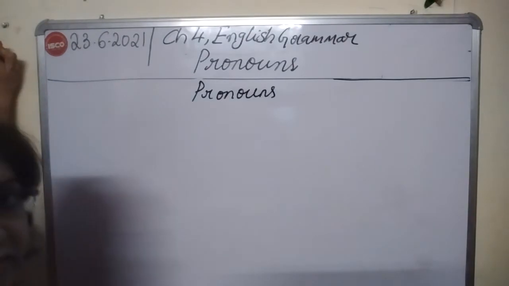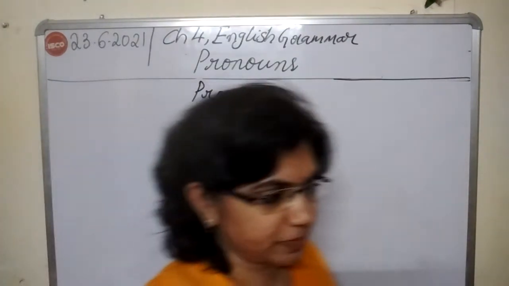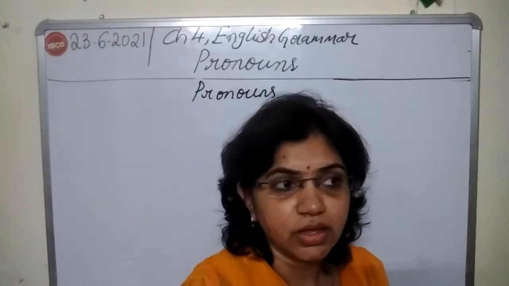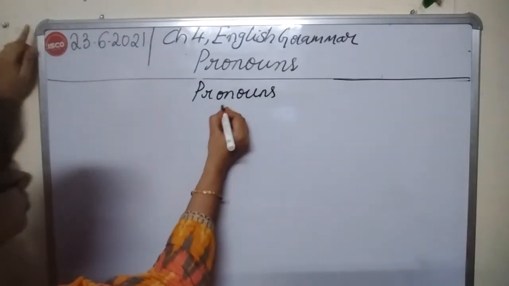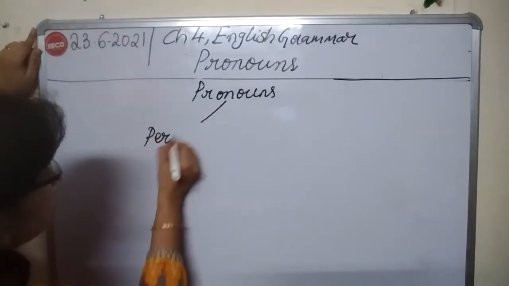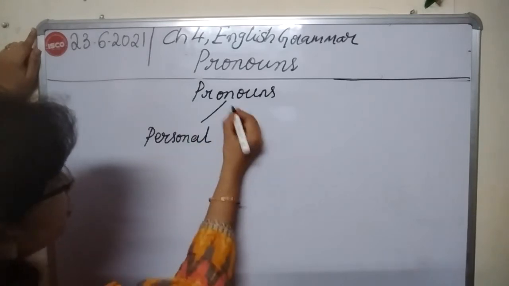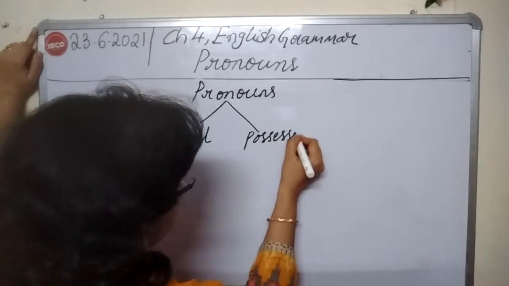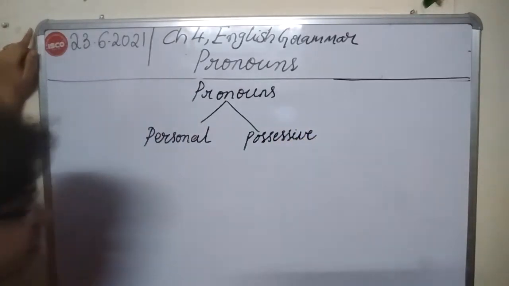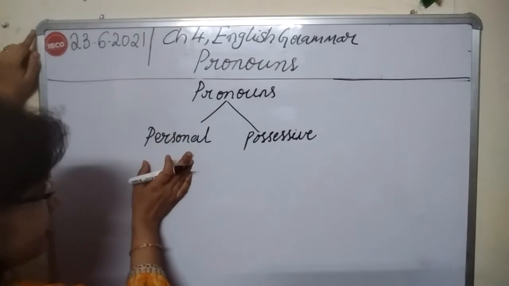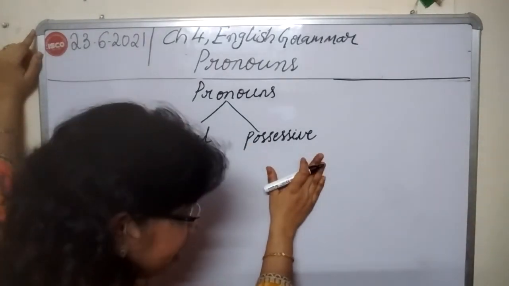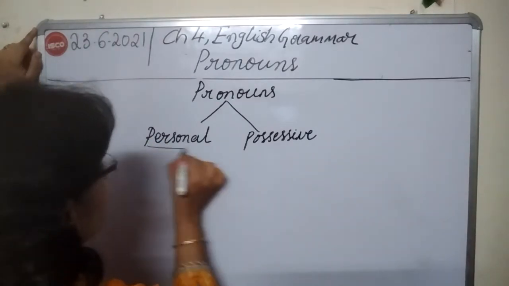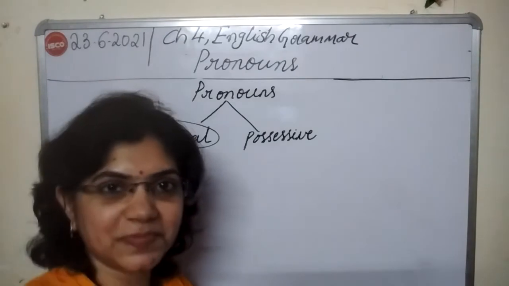See, there are different types of pronouns. In your grammar book, two types of pronouns are given. First one is personal pronouns, P-E-R-S-O-N-A-L. Second one is possessive pronouns, P-O-S-S-E-S-S-I-V-E. Okay, personal pronouns and possessive pronouns. So today we are going to understand what are personal pronouns.